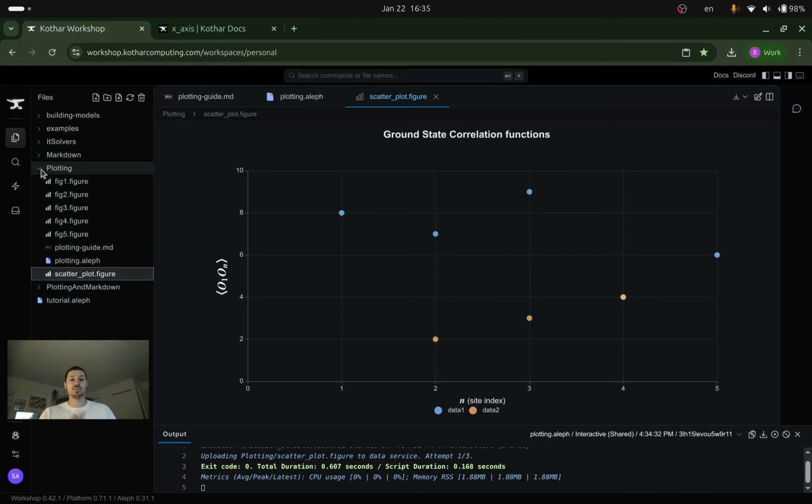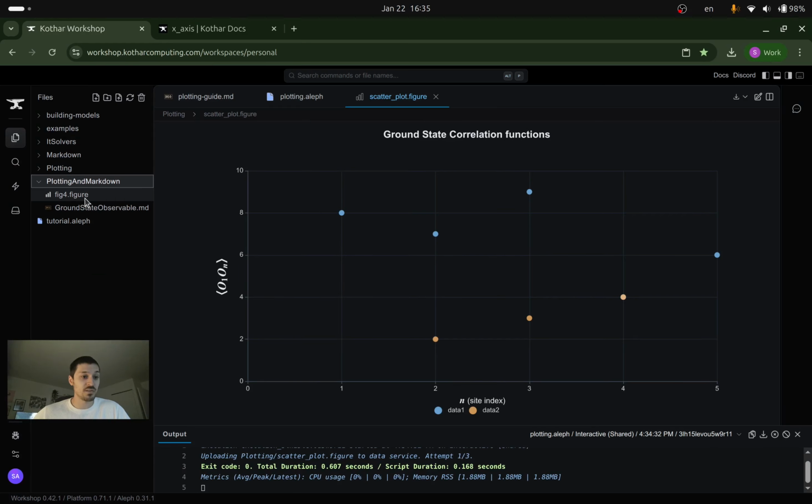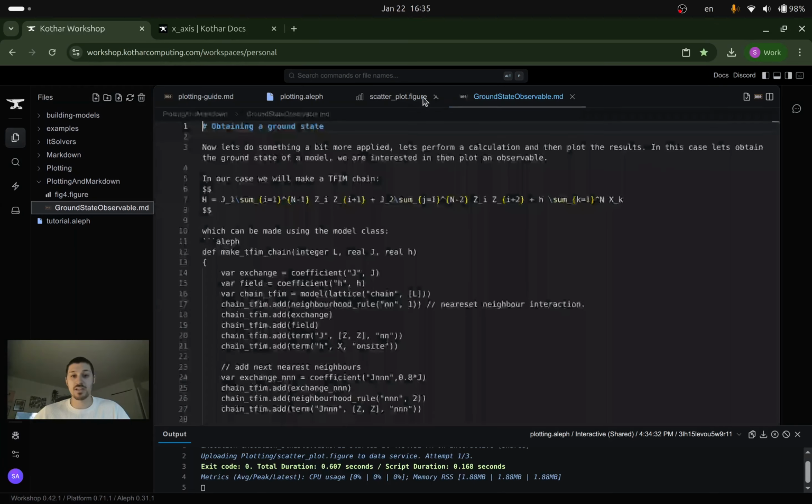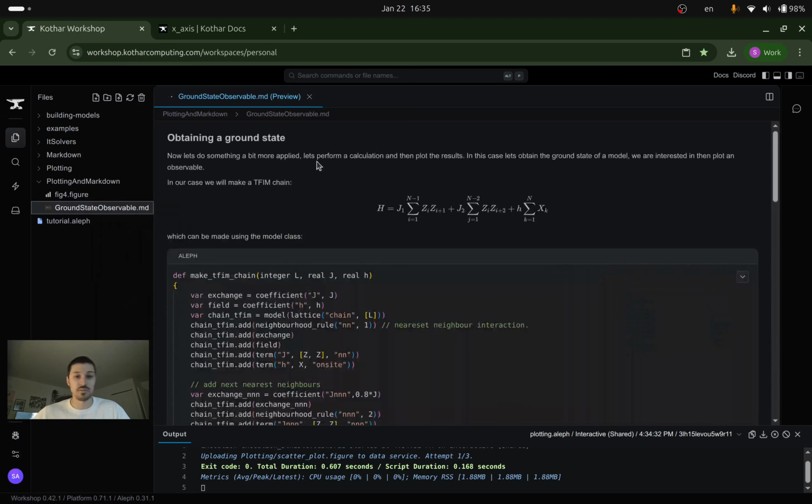Now let's put the two together a little bit in more detail. By two, I mean the Markdown and the plotting. Let's use what would be something that I would send someone on the platform, a colleague or another PhD student, a grad student. I want to send over one file with some code and a way to automate the process so that they can repeat a calculation, just like you would in a notebook. I have a file here. Let me just close these. For the moment, I will just open the preview directly.